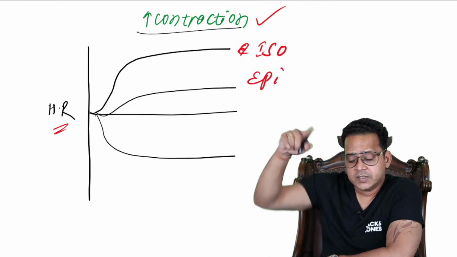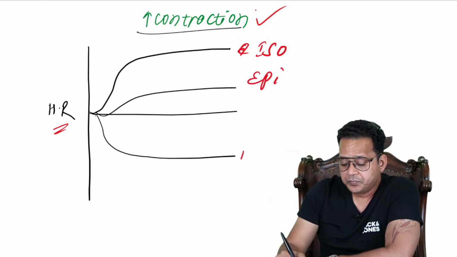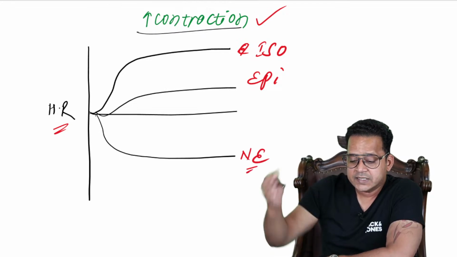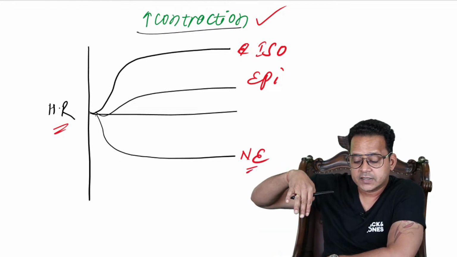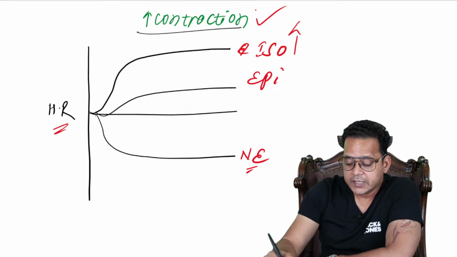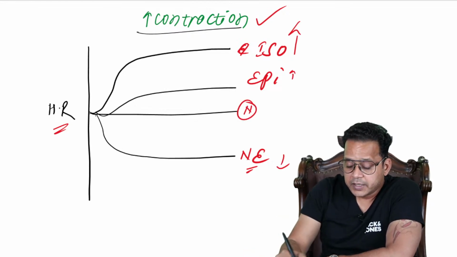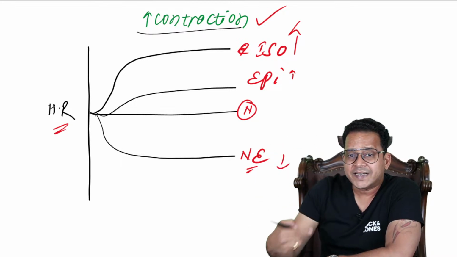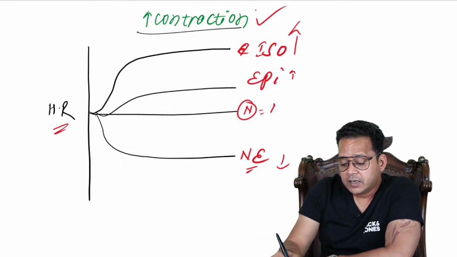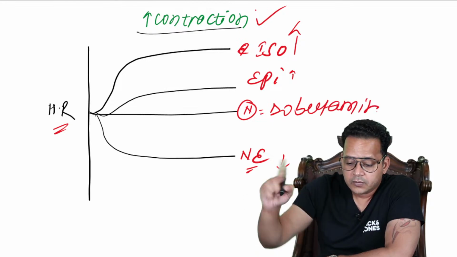Epinephrine also increases, but isoprenaline more than epinephrine. And norepinephrine decreases heart rate. So it increases significantly, increases less so, decreases. Here it is normal. In other words, I'm asking which catecholamine maintains a normal heart rate, and that is dobutamine.